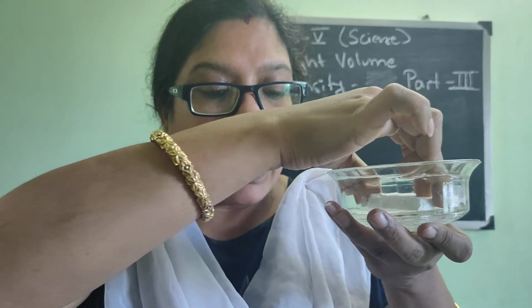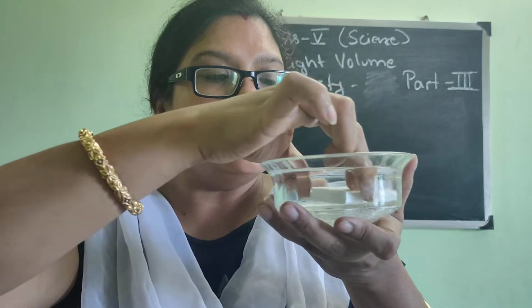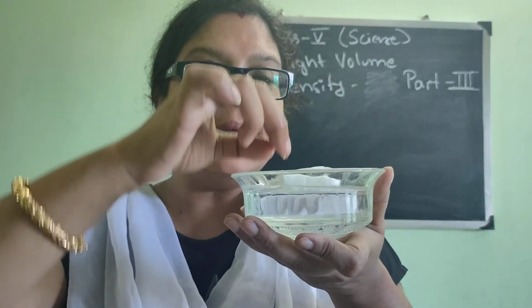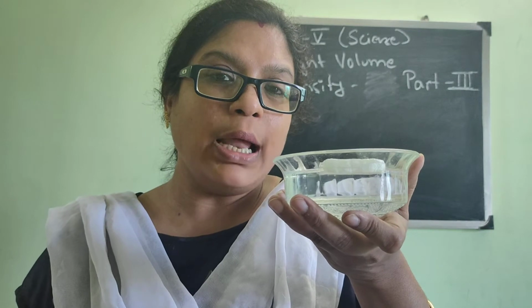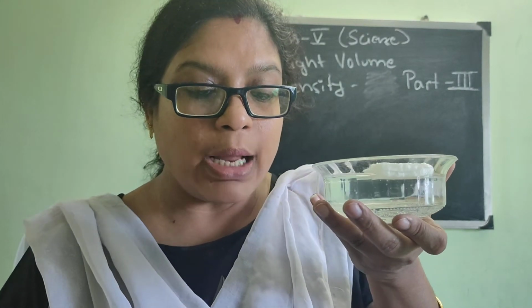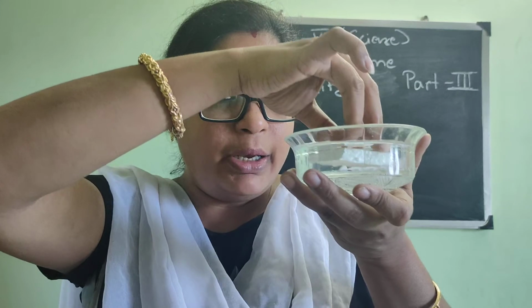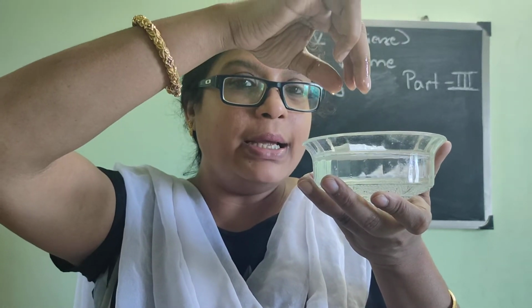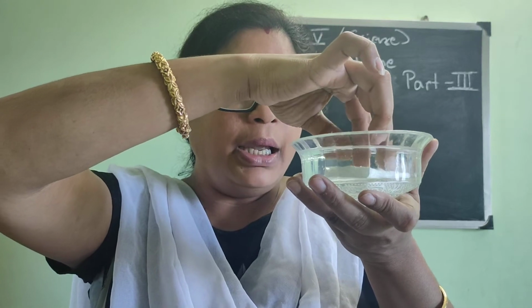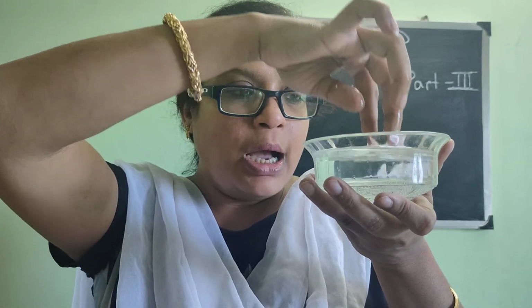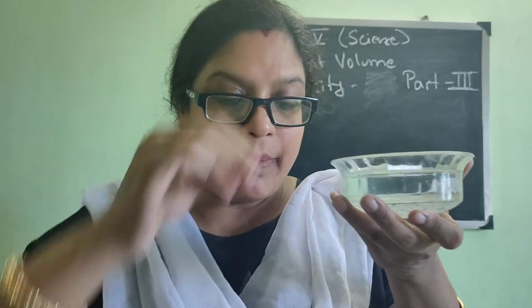Then take your hand off the piece of wood. Now see, I am releasing my hand. See what is happening. The piece of thermocol has come up again. The same thing will happen with a piece of wood. See, it has come up. I will repeat. I am sinking it like this with my force. I release my hand, and it comes up. I push it down with my force. Again I release my hand and it comes up.